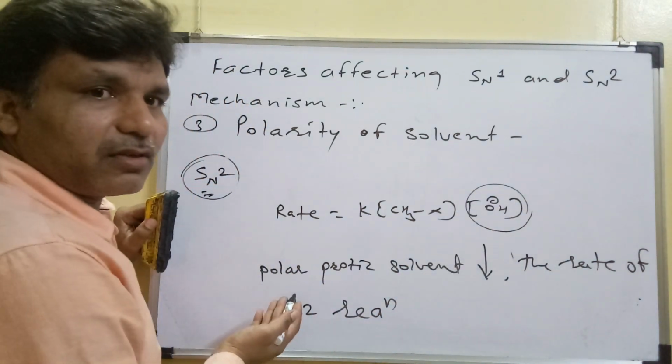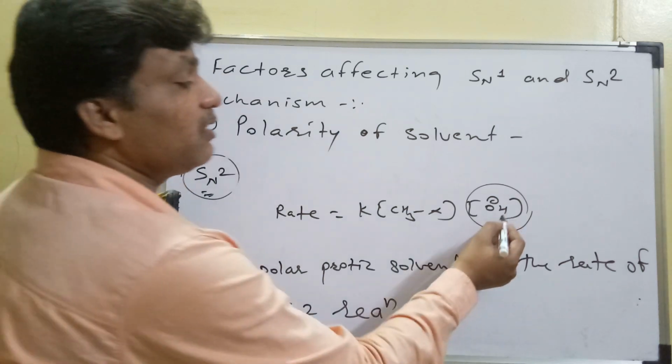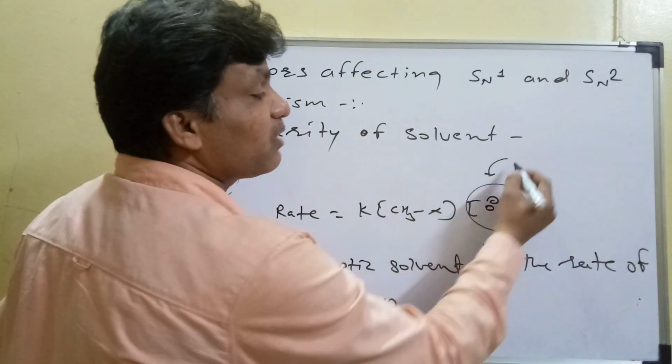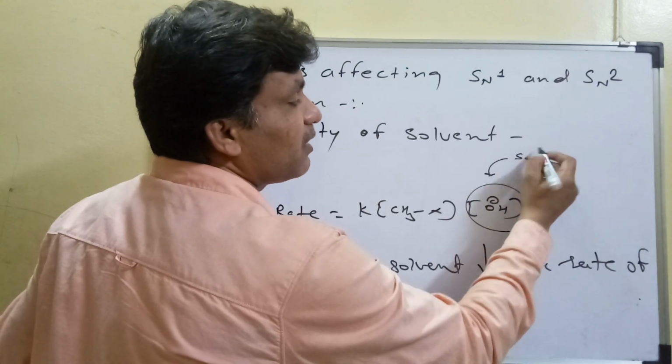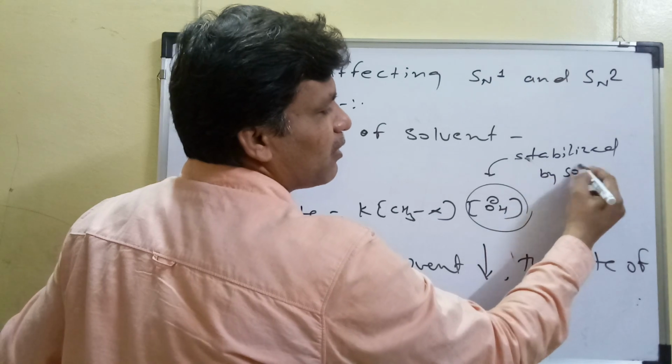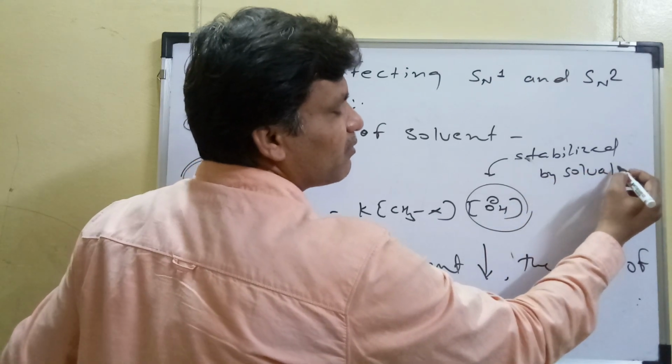As just now we have seen, this forms hydrogen bonding. This OH can be solvated. This is stabilized by solvation